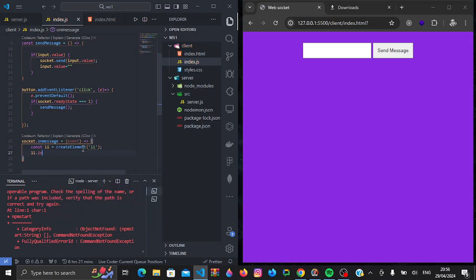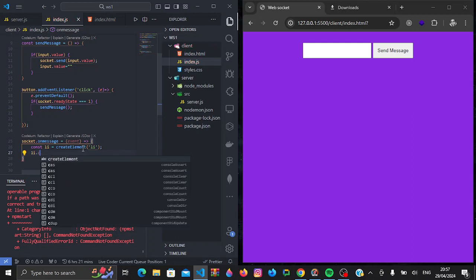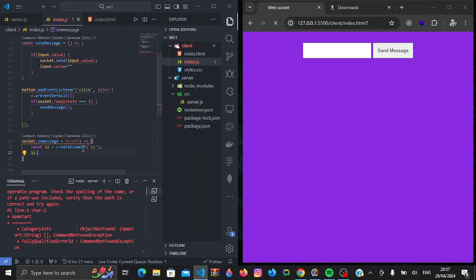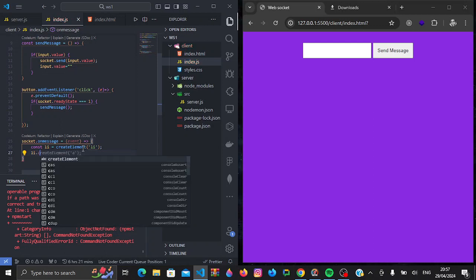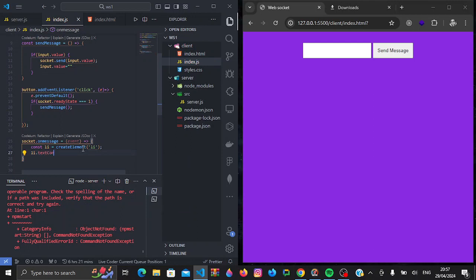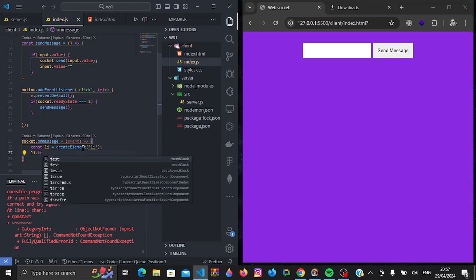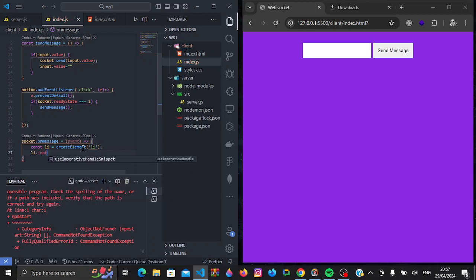We can either do innerHTML, or it's supposed to be textContent, I guess. It's been long since I did DOM manipulation, so let's just do innerHTML.